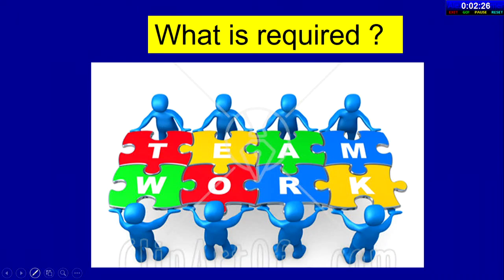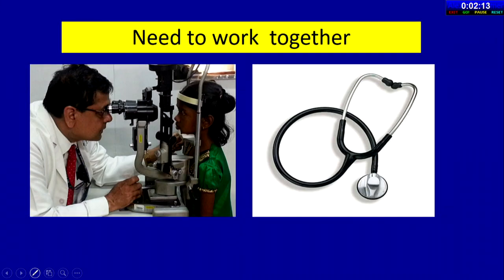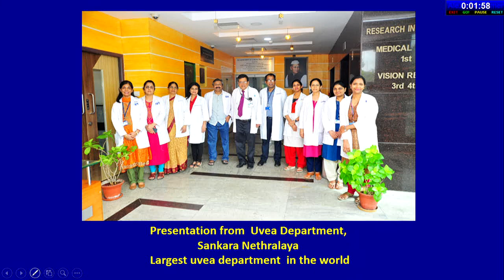So what pediatric ophthalmologists are requested to do is teamwork. That teamwork can be with a rheumatologist, nephrologist, dermatologist, infectious disease specialist, and oncologist. If you can do it, it can be very fulfilling. This is one of the drawings made by one of my patients with JIA, and he wishes me Happy New Year. It will be so gratifying if you can manage such young children. Thank you very much.